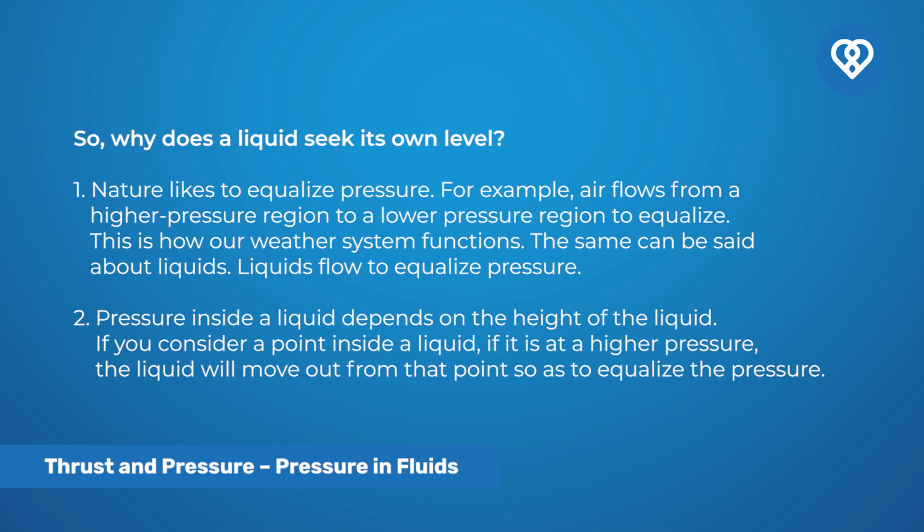The same can be said about liquids. Liquids flow to equalize pressure. And 2. Pressure inside a liquid depends on the height of the liquid. If you consider a point inside a liquid, if it is at a higher pressure, the liquid will move out from that point so as to equalize the pressure.